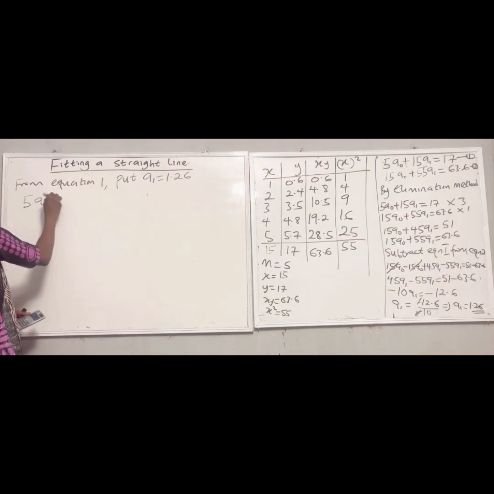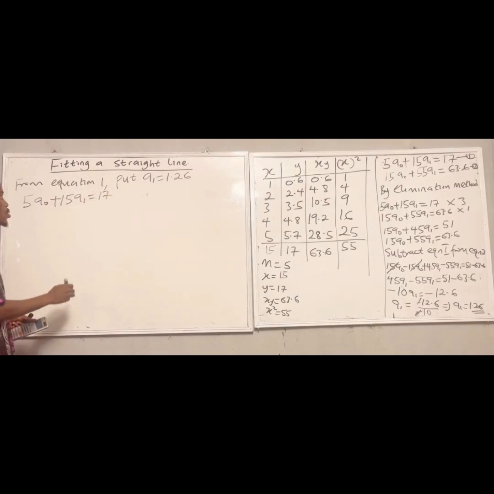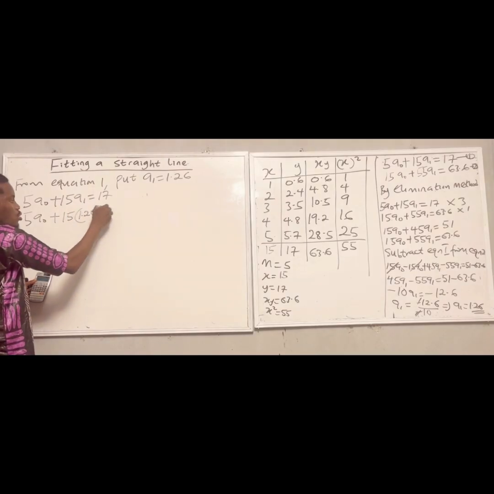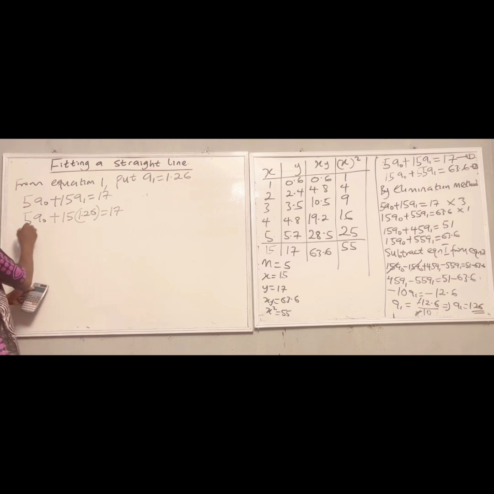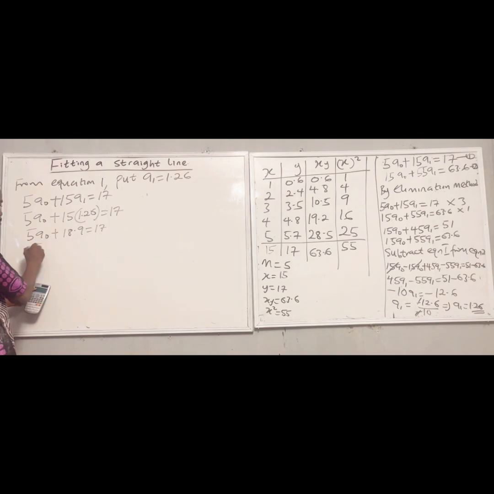So my equation 1 is 5a0 plus 15a1 is equal to 17. What's my a1 here? 1.26. So I have 5a0 plus 15 times 1.26 is equal to 17. If I multiply 15 by 1.26, I'm going to have 18.9. So 5a0 plus 18.9 is equal to 17.